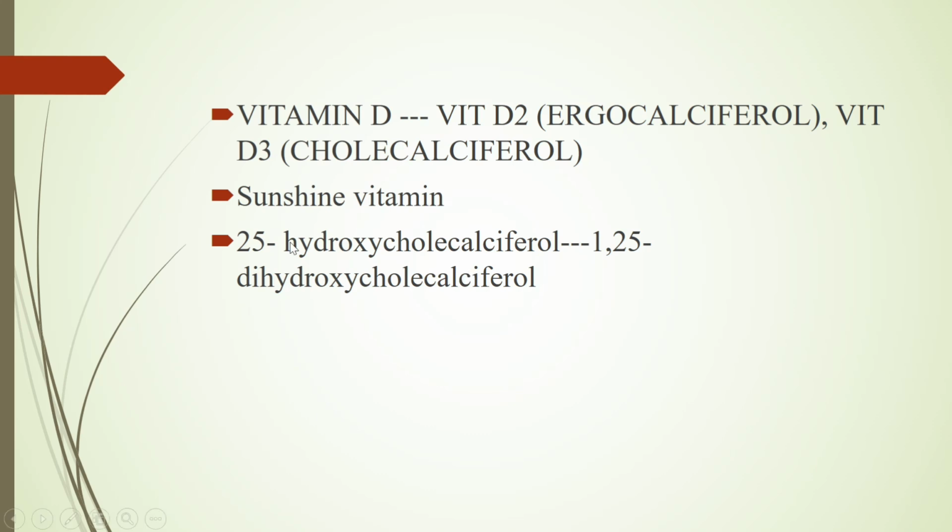And this 25-hydroxycholecalciferol is further hydroxylated to 1,25-dihydroxycholecalciferol in the presence of an enzyme 1-alpha-hydroxylase in the kidney. This is the most active form, and this active form of vitamin D increases the duodenal absorption of calcium and phosphorus.